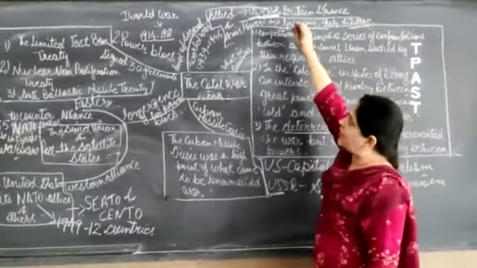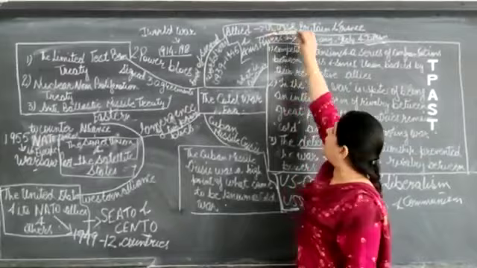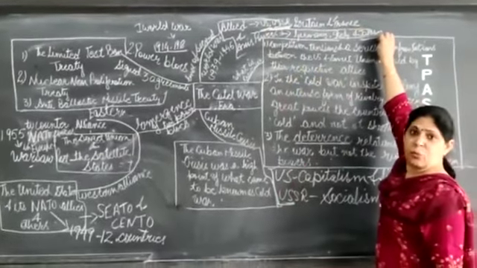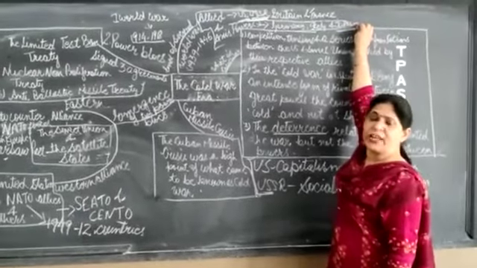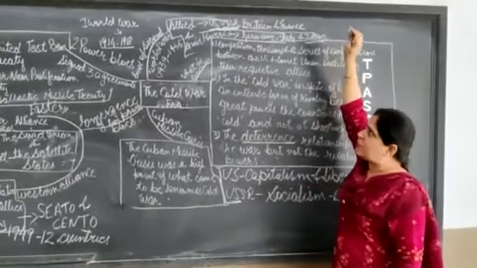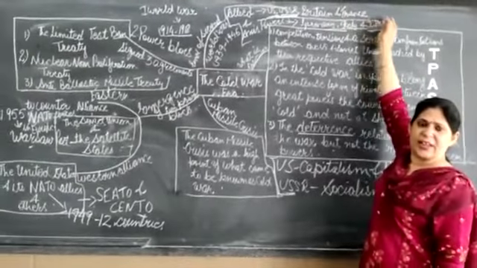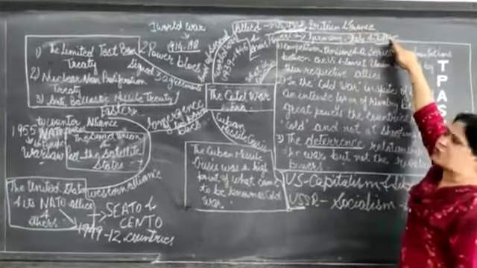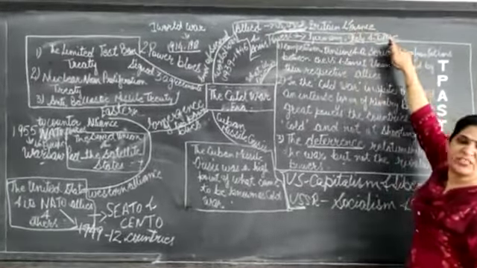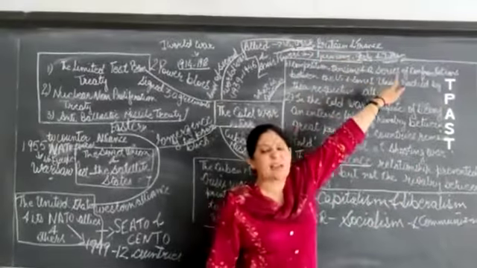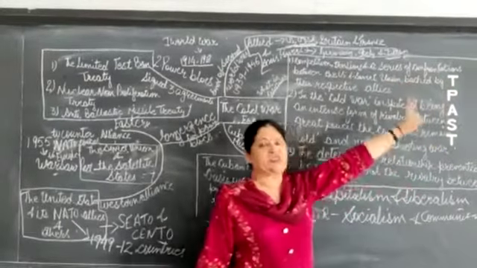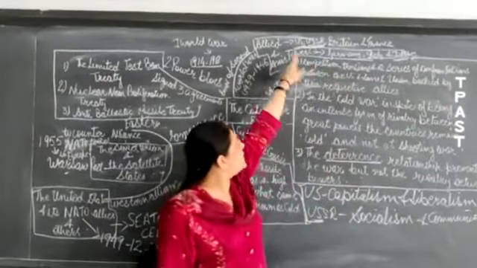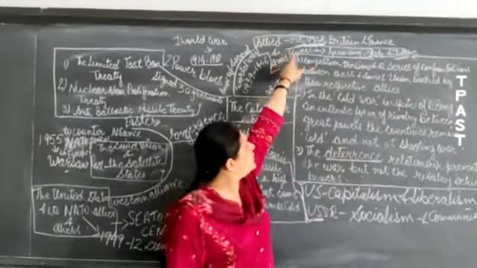And now, listen, the US dropped the atomic bombs on Japan. Why? They dropped the atomic bombs on Japan in the year 1945 on Hiroshima and Nagasaki. They said there were too many losses of lives at that time. That's why, to end the war, the US dropped the atomic bomb on Japan. But on the other hand, the USSR, that is the Soviet Union, criticized. They said Japan was about to surrender, but the US showed its power to the whole world. That's why the US dropped the bombs on Japan.